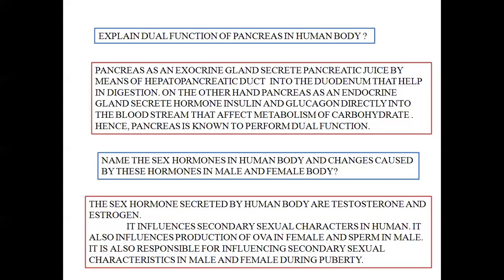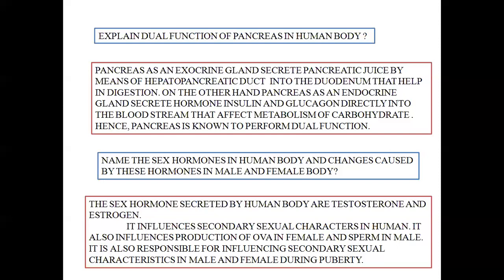Now, this generally occurs at puberty when females start producing unfertilized ova so that it can get fertilized and produce a new zygote. And in case of male, it helps testes to produce sperm, that is the male gamete, so that it can fertilize ova and produce a zygote.